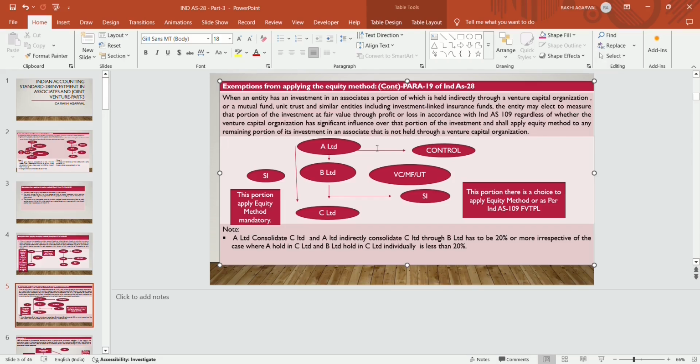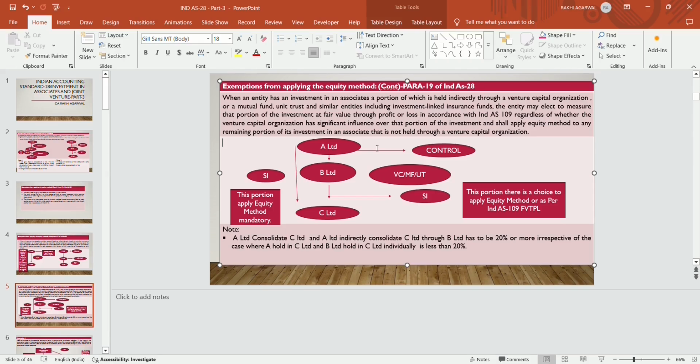This para 19 says that suppose A Limited has control over B Limited, and B Limited is a mutual fund or venture capital organization or unit trust, and B Limited has a significant influence on C Limited. In that case, what happens? A Limited directly holds C Limited and has significant influence, and A Limited through subsidiary B Limited is indirectly holding C Limited. That is the indirect investment in that portion as per para 19 of Ind AS 28.